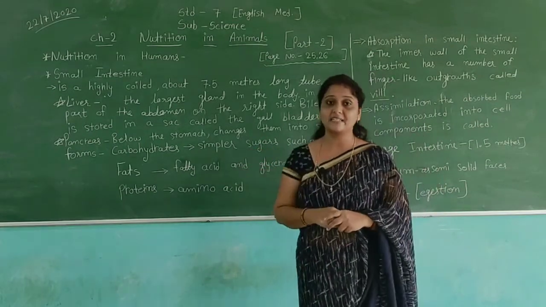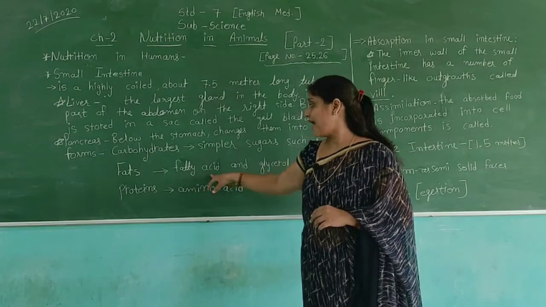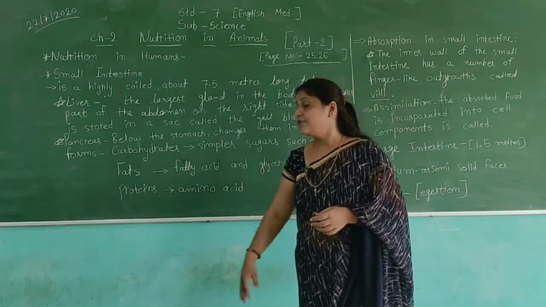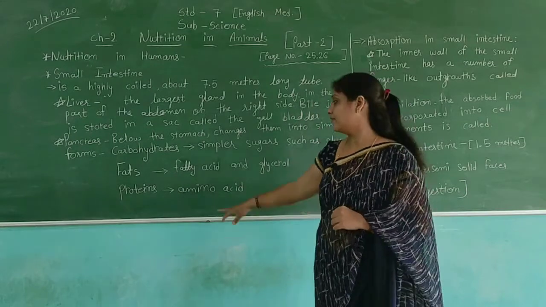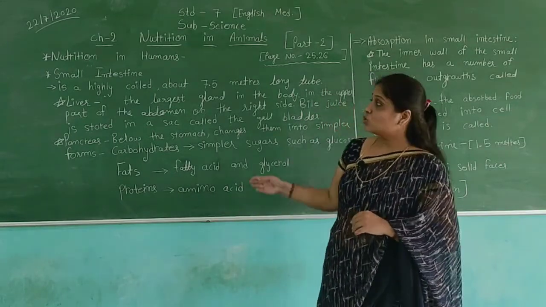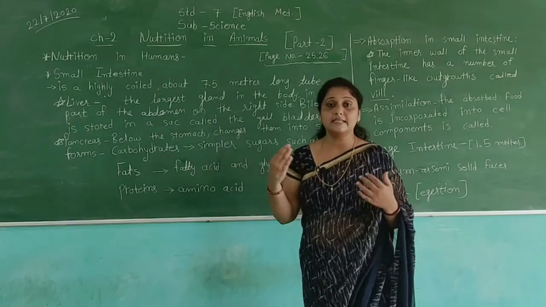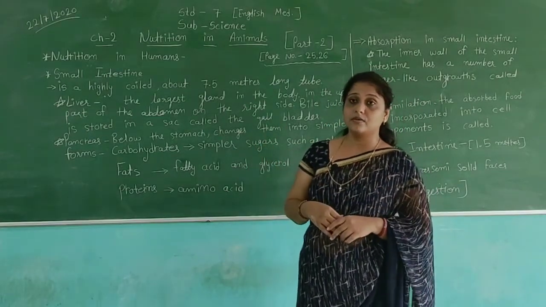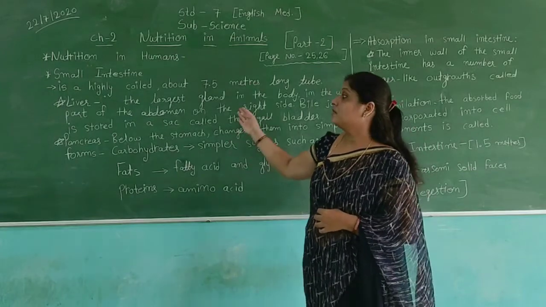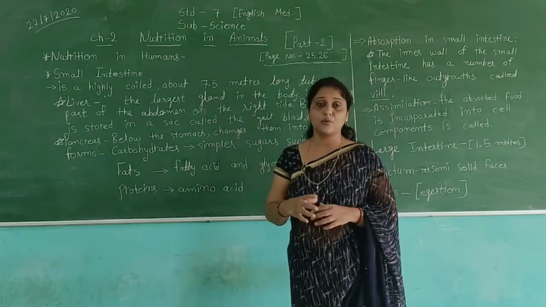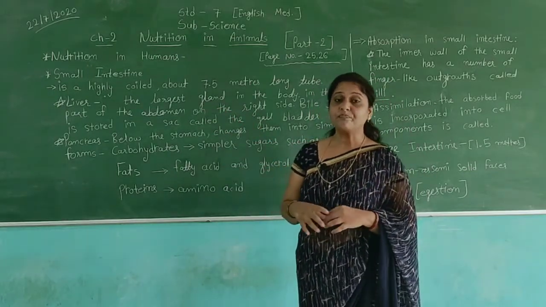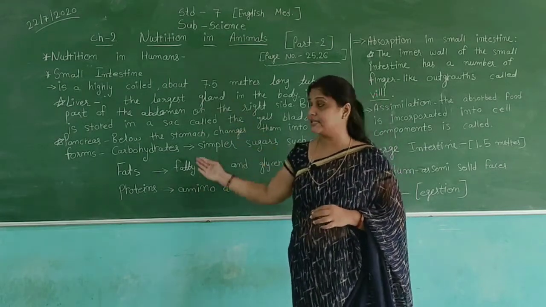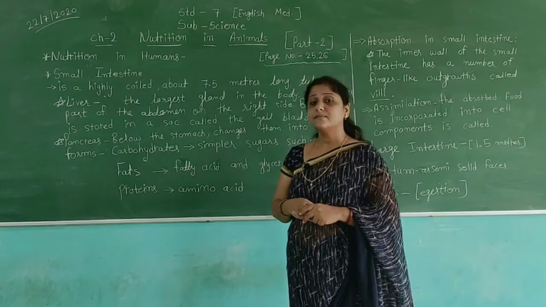Fats are converted into fatty acids, and proteins are converted into amino acids. So when the digested food comes into the small intestine through the stomach, different processes are also done there, and we get nutrients in the small intestine using its different parts.